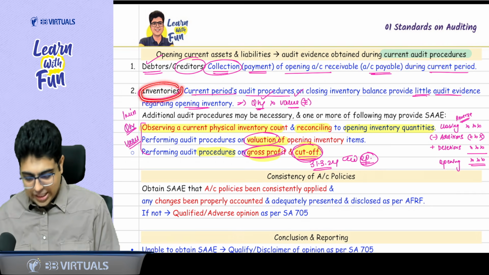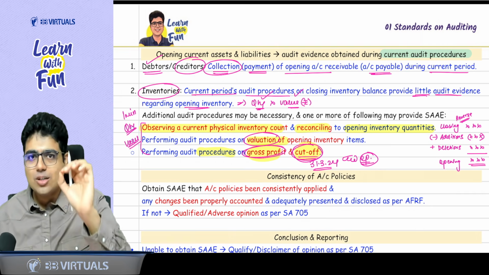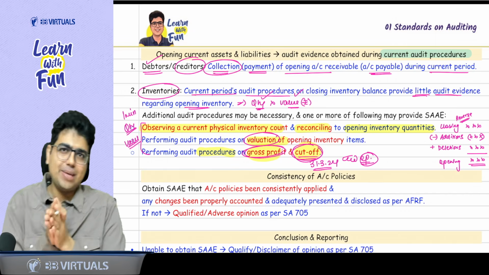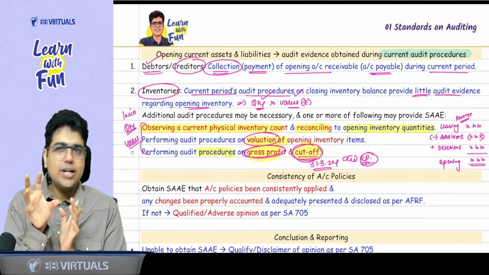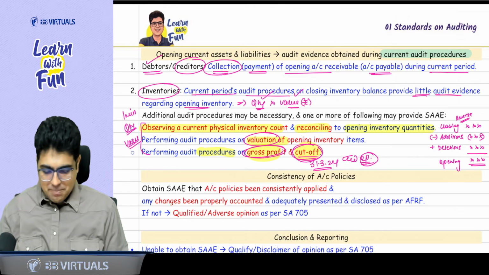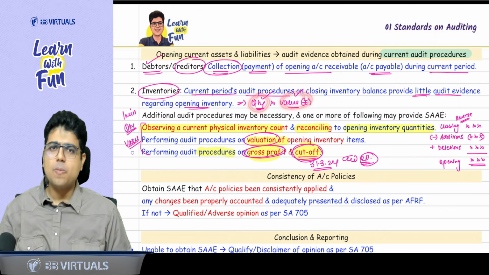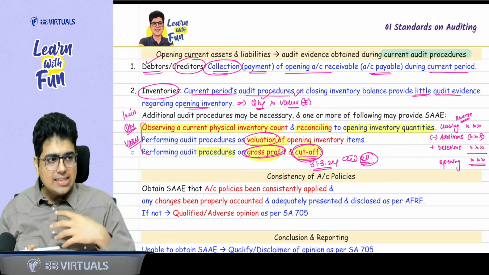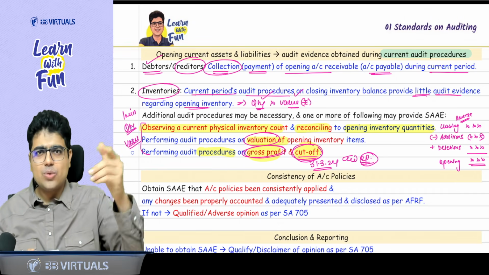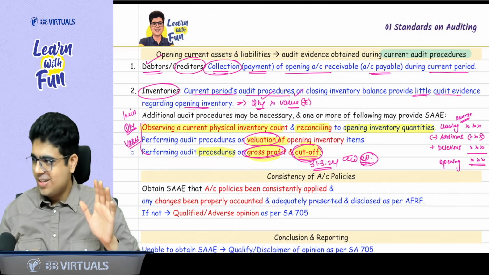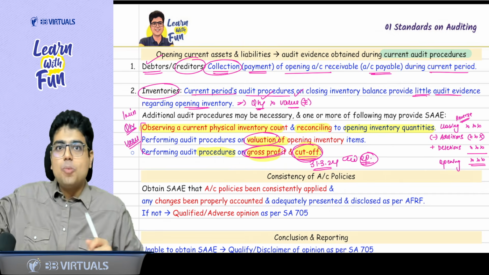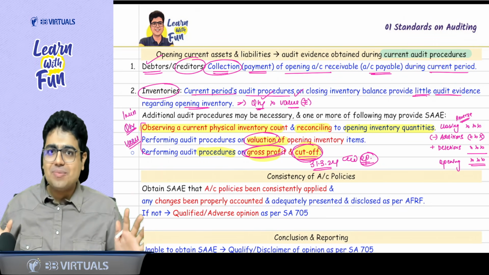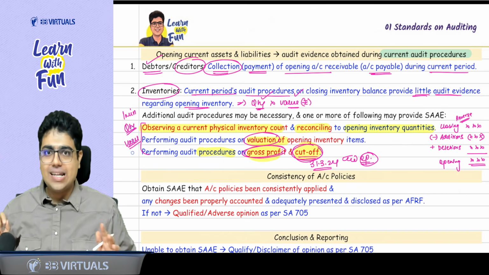Got it. What about inventories? How can I test the opening inventories? It is very easy. If you want to check the opening inventory balance, multiply the quantity with the value. Now, sir, how can I test the quantity? Very easy. Can I say I can attend the physical inventory count at the closing of the period? Yes, sir. Can I attend the physical inventory count at the opening of the period? No. There is no time travel machine where I can go to the opening balance and test it.